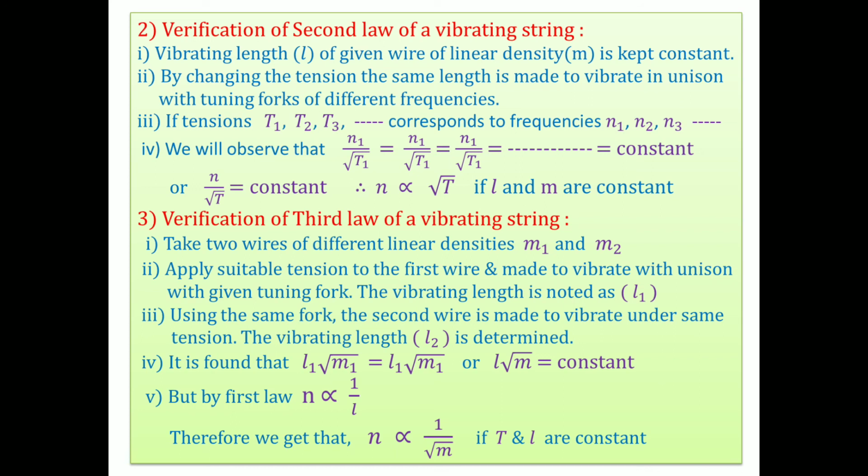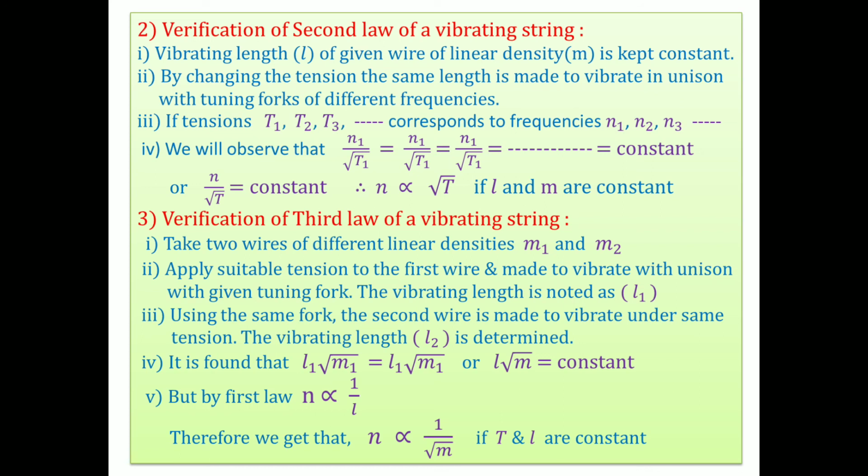Then you can observe that N1 upon square root of T1 equals N2 upon square root of T2 equals N3 upon square root of T3, equal to a constant. Or you can say N upon square root of T equals constant. Therefore, N is directly proportional to the square root of T if L and M are constant. Thereafter, the fundamental frequency of a vibrating string is directly proportional to the square root of tension in the string if L and M are constant. Thereafter, we go forward to the verification of the third law.